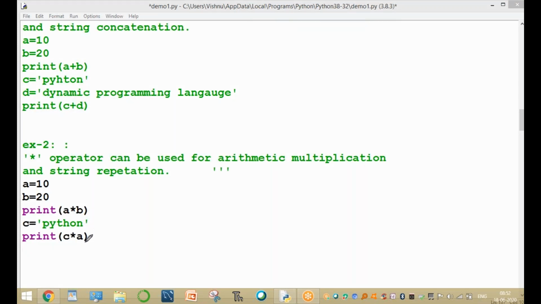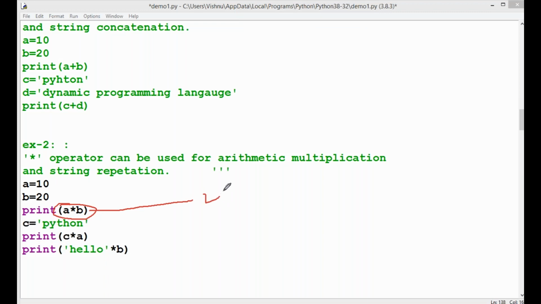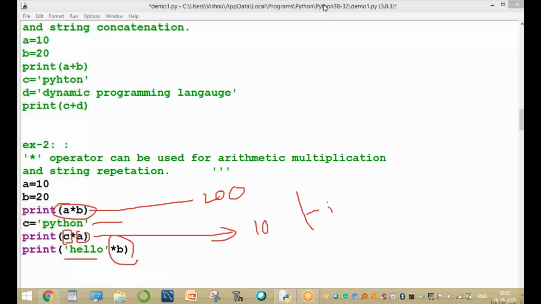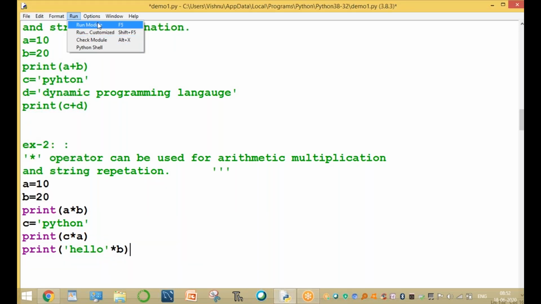What is the difference? Please observe this one: C into A, or C into B, or for example, hello into B. Now what is the definition? First, A into B means 10 into 20, 200. Clear. And the C value is Python. Here the C value is repeated A times, A means 10 times, so Python 10 times. Hello into B times, B means 20 times, so print the value 20 times. This is called multiplication.